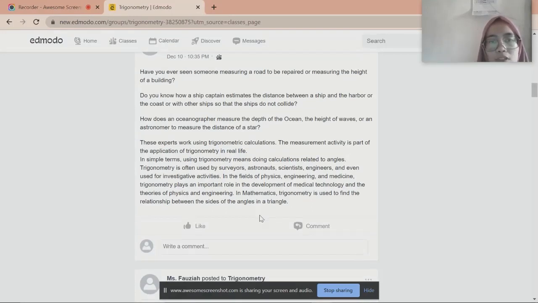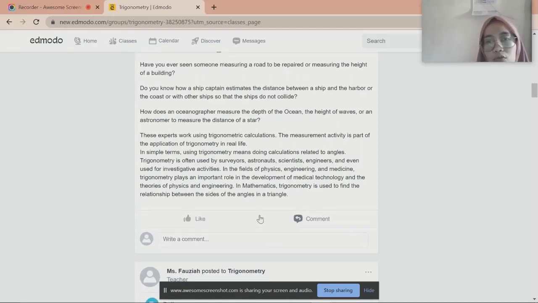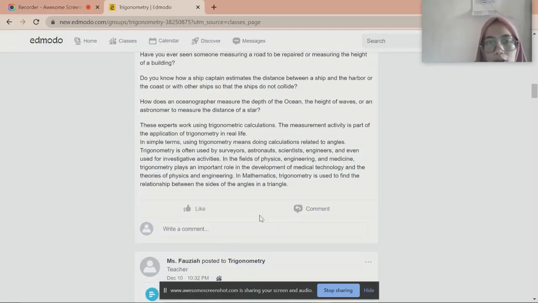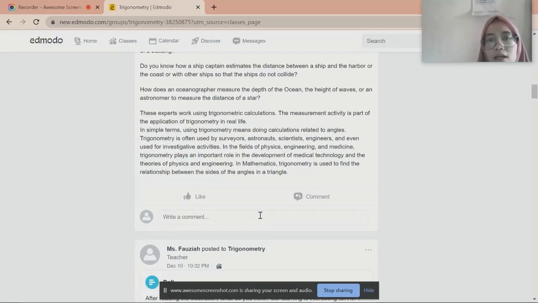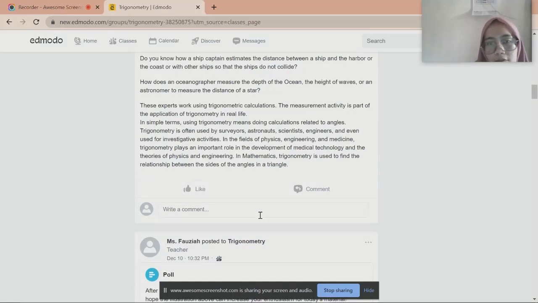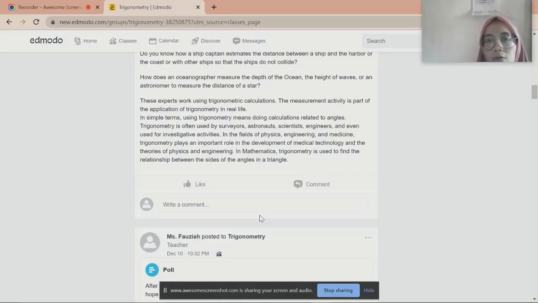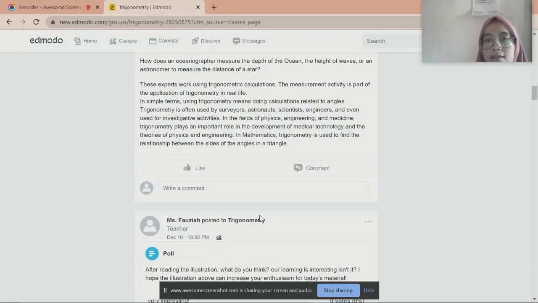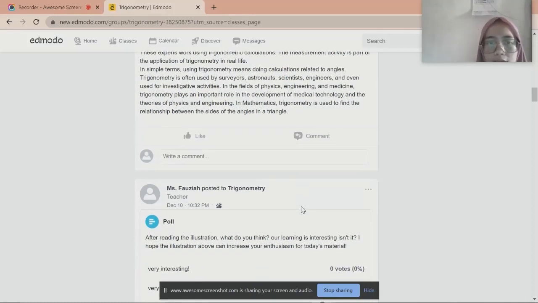In simple terms, using trigonometry means doing a calculation related to angles. Trigonometry is often used by surveyors, astronauts, scientists, engineers, and even used for investigative activities. In the fields of physics, engineering, and medicine, trigonometry plays an important role in the development of medical technology and the theories of physics and engineering. In mathematics, trigonometry is used to find the relationship between the sides and the angles in a triangle.